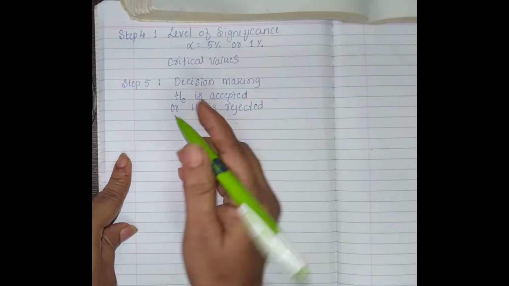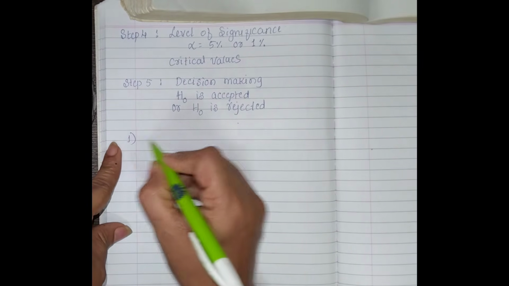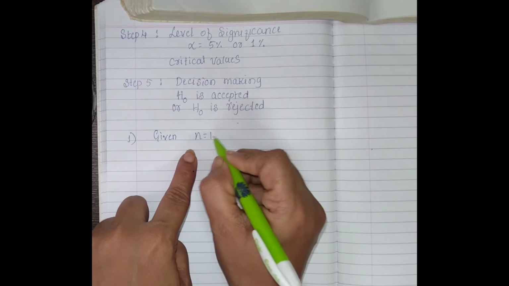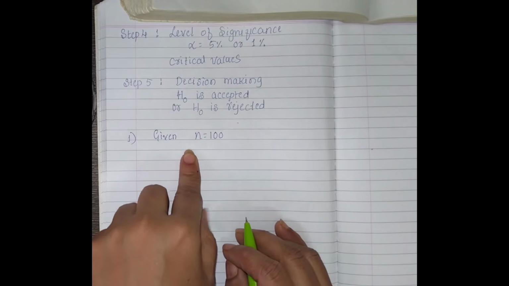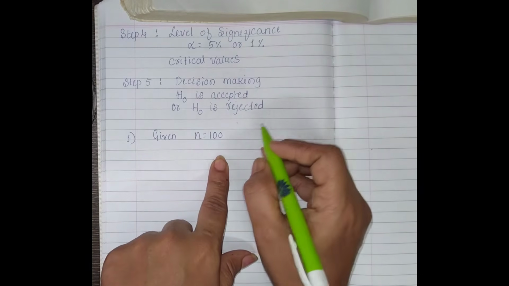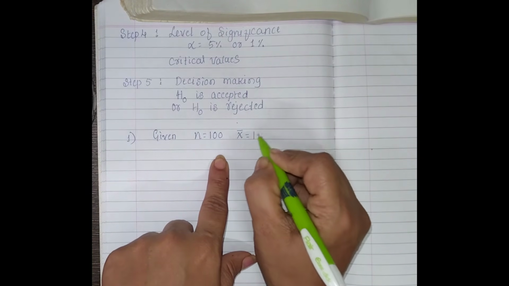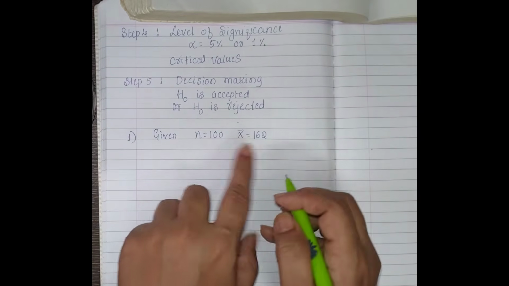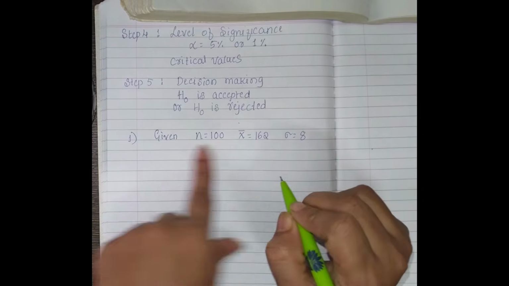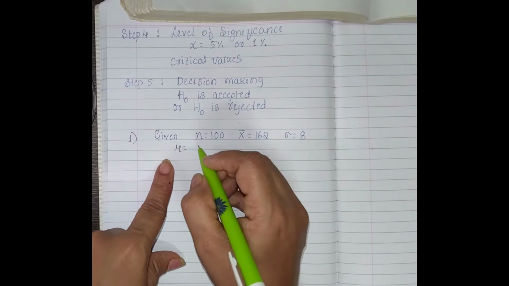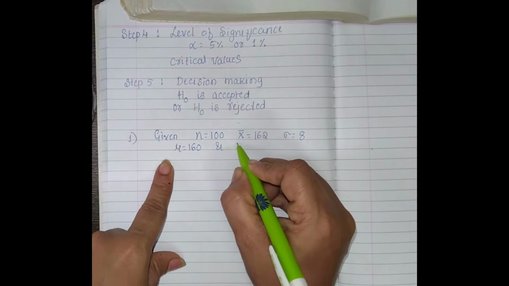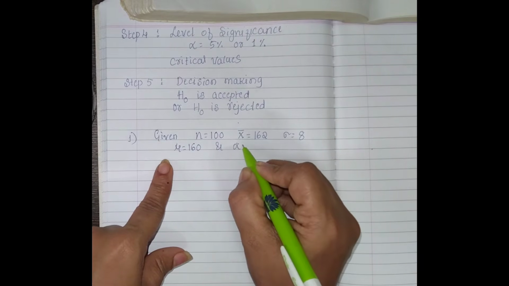Here is the given data, first example. What is given? The 100 samples is given, n is equal to 100. Then x bar is equal to 162 centimeter. Then s, or sigma as we took, sigma is equal to 8 centimeter, mu is equal to 160 centimeter, and alpha is equal to 5%. Alpha is equal to 5%, it is given.